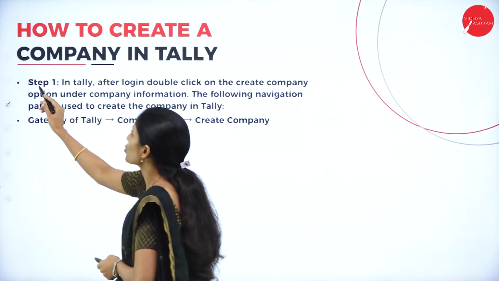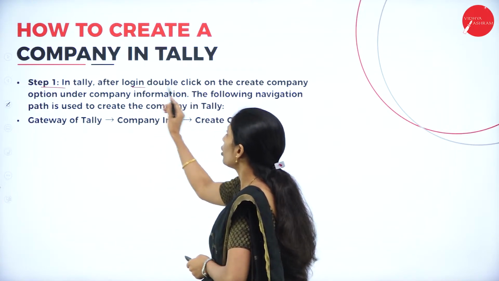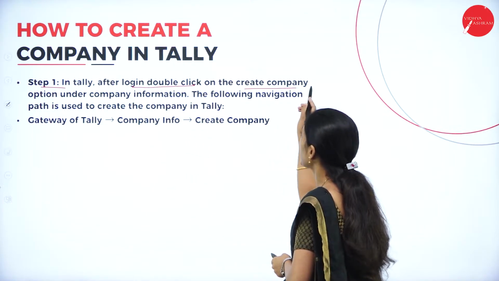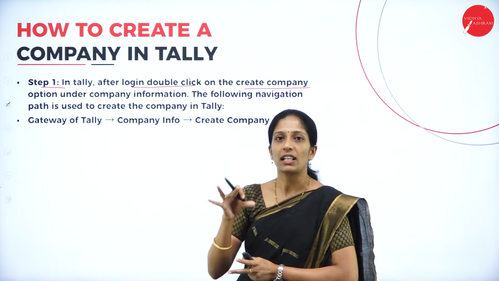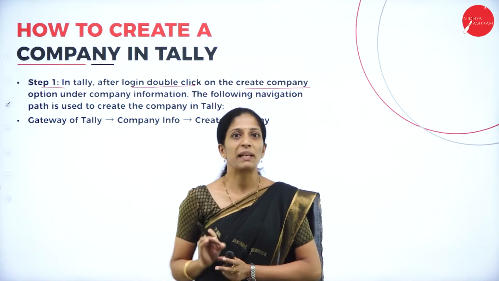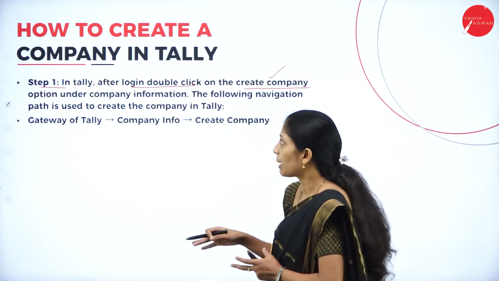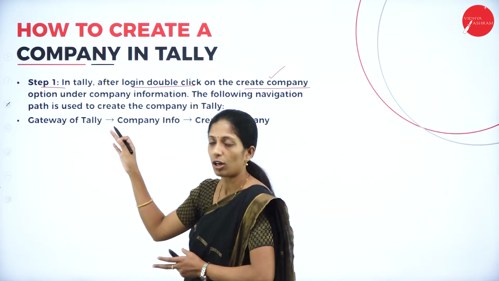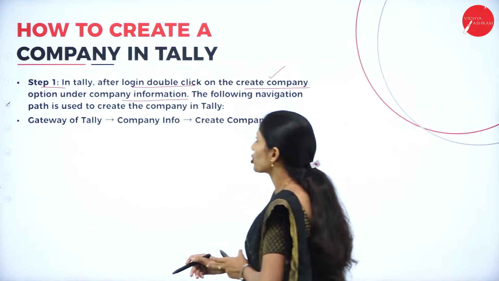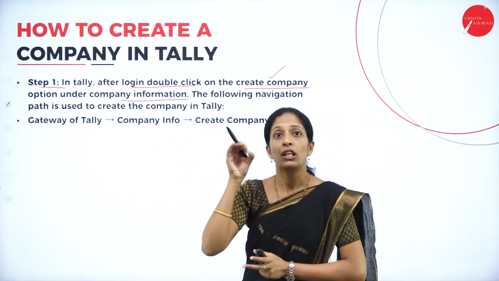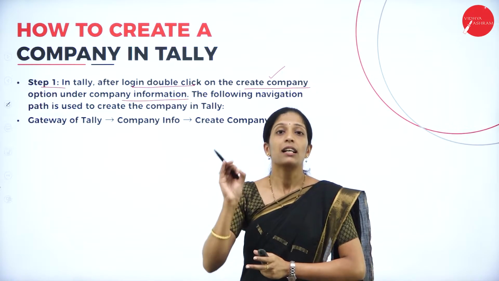Step 1 is what? In Tally, after login, double click on create company. You will have the Tally software, and you have to double click on the create company option, under company information. In the company information, you will have the option create company.